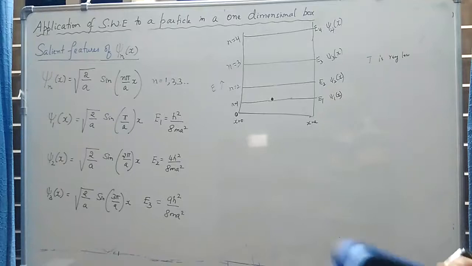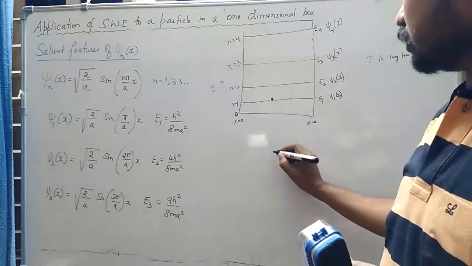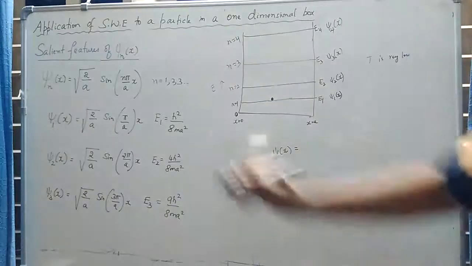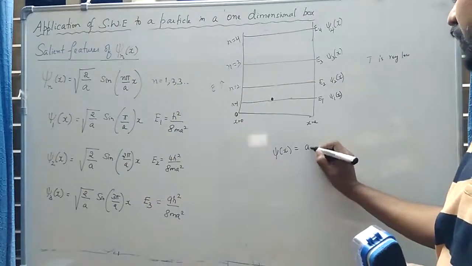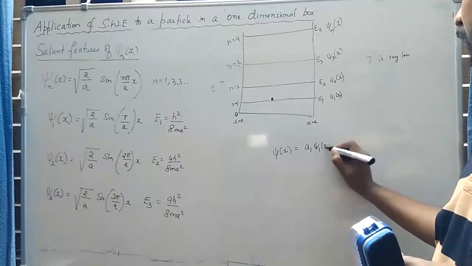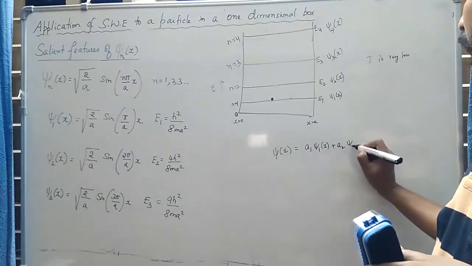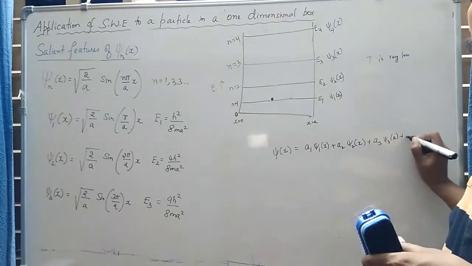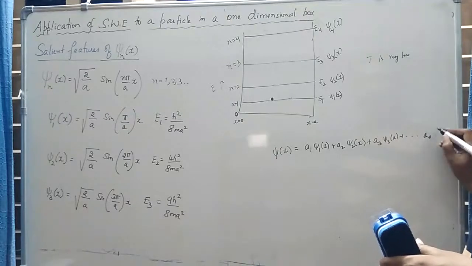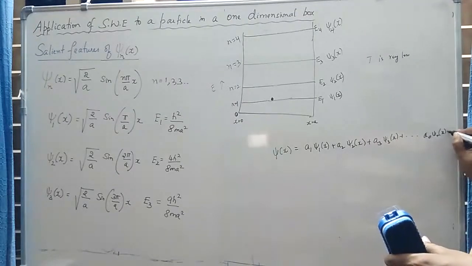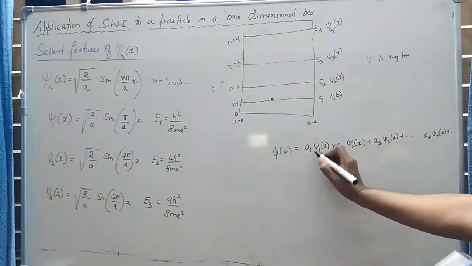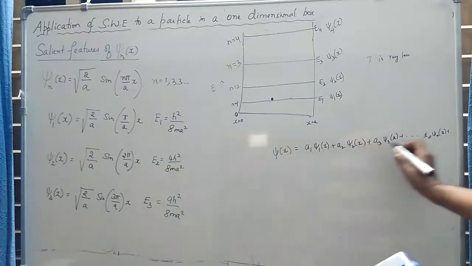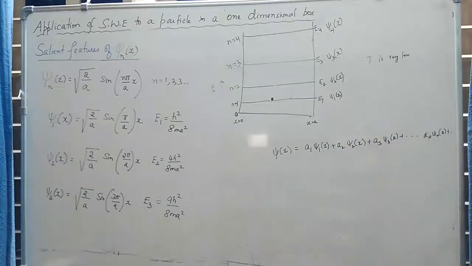So what we do is, in general, the wave function psi of x is written as a linear combination of all these functions. So I simply write it as a1 into psi1 of x plus a2 into psi2 of x plus a3 into psi3 of x, and so on, an of psi n of x, and so on. Where this subscript represents the value of n. So here n is equal to 1, here n is equal to 2. In general, you can have an infinite number of terms.